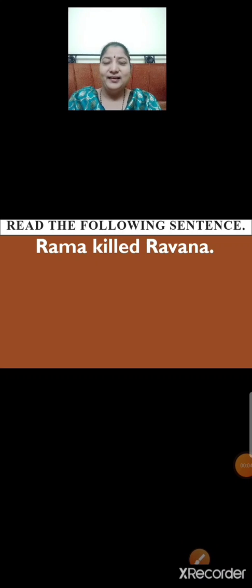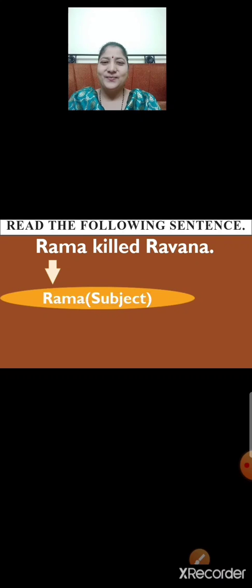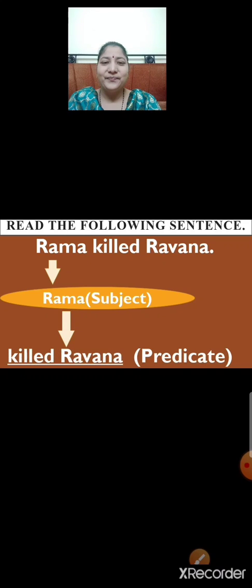Rama killed Ravana. Here the sentence tells about Rama. So Rama is the subject. Understood? So, whom did Rama kill? Yes, Rama killed Ravana. So, killed Ravana is the predicate. Killed Ravana tells us that Ravana was killed by Rama. So, Rama is the subject. Rama killed Ravana. So, killed Ravana is the predicate.